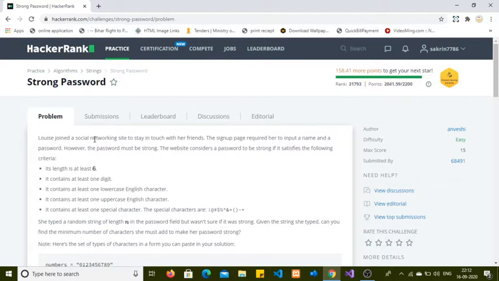Louise joined a social networking site to stay in touch with her friends. The sign up page required her to input a name and a password. However, the password must be strong. The website considers a password to be strong if it satisfies the following criteria.